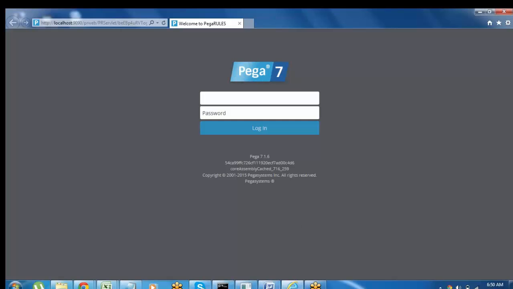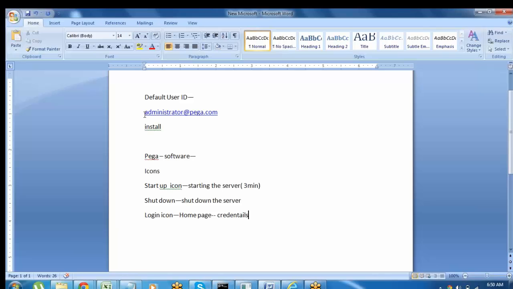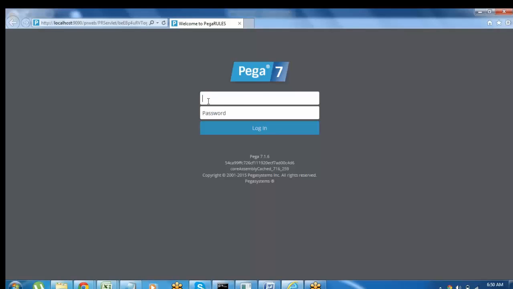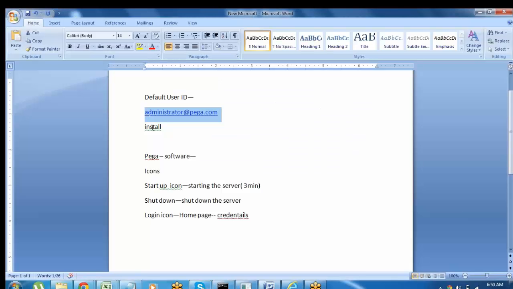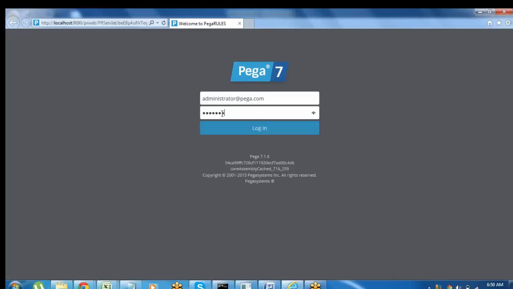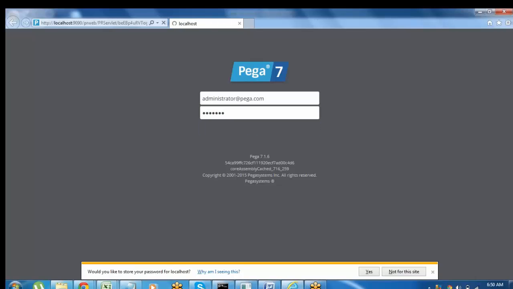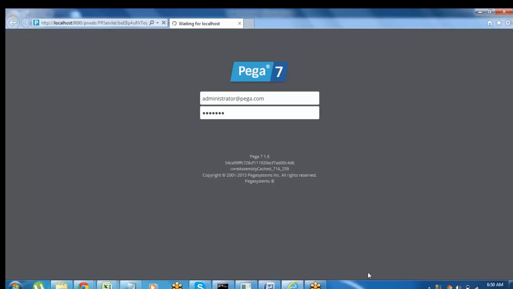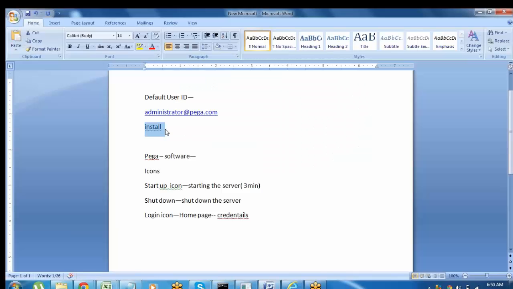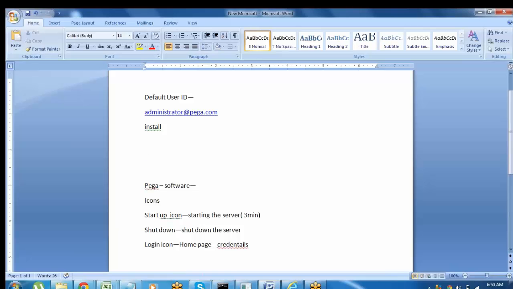Pega contains some default user ID and password. Anyone can use this user ID and password for logging into the Pega tool. The default user ID is administrator@pega.com, and the password is install. It is case sensitive. Once after logging in using this user ID and password, it will go to the home page.